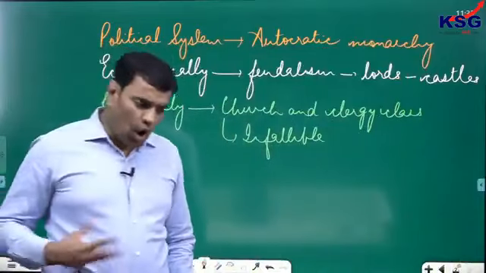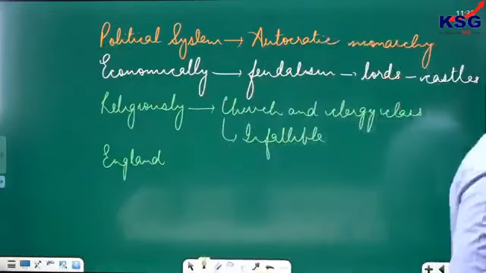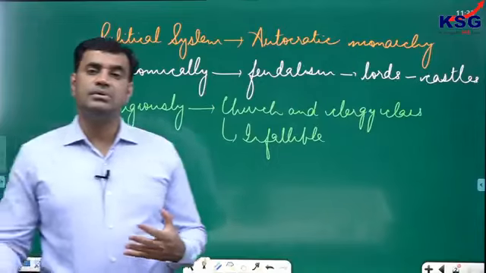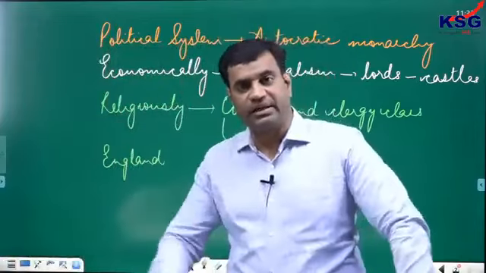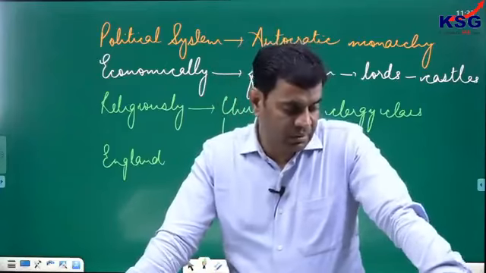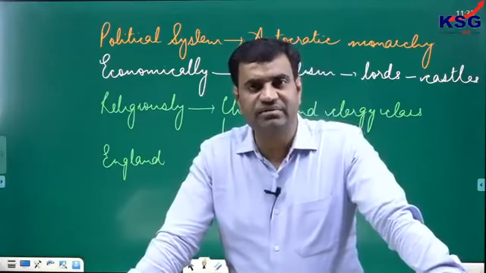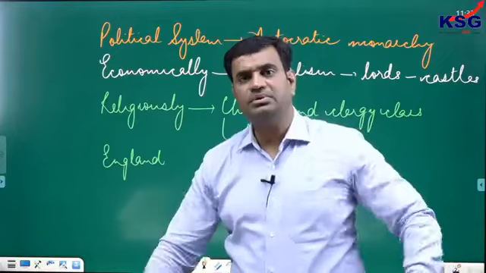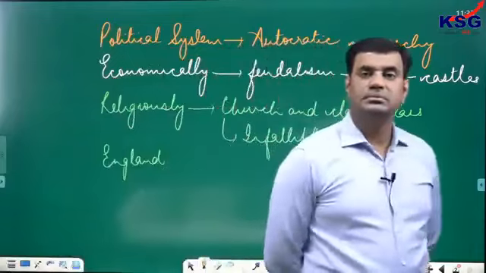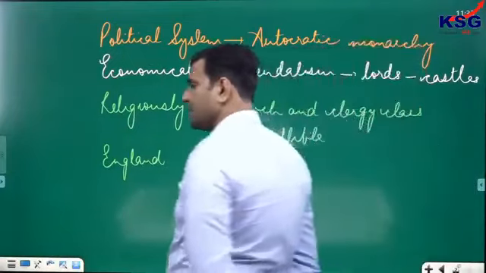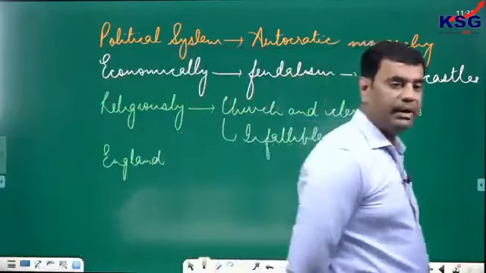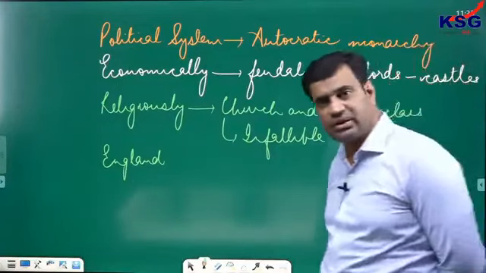The common masses in England began to demand political freedom and civil liberty from the English monarch in the beginning of the 13th century.